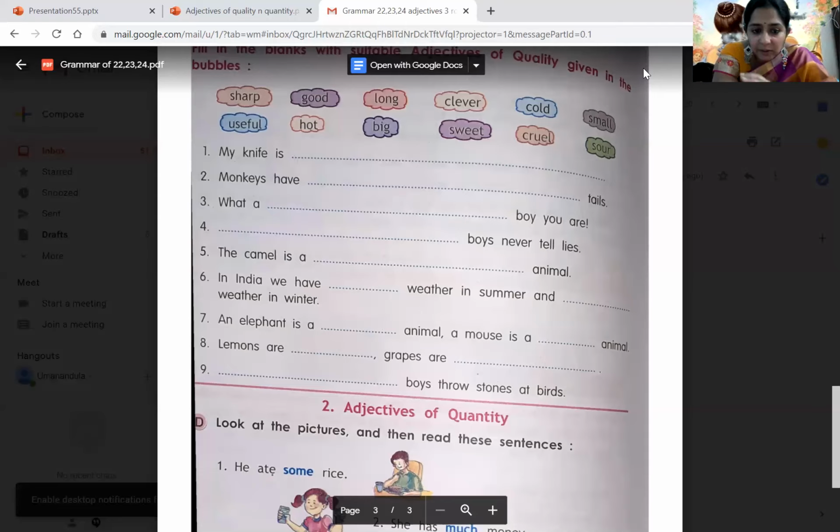Some grapes will be sour also, but here, according to the sentence, for lemons we have to write sour, because lemons cannot be sweet, right? Yes. And dash boys throw stones at birds. Which boys throw stones at birds? Like we have here, cruel boys. Cruel means very bad nature. I know you're all good boys, so definitely you'll not throw stones at birds. So anyways, as the sentence is given like that, we will write cruel boys throw stones at birds. So that is the answer.